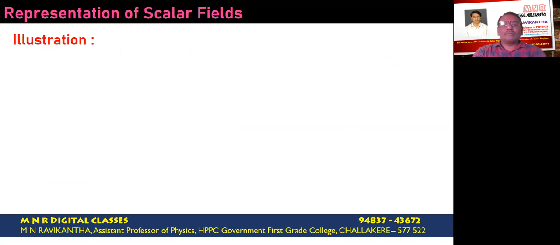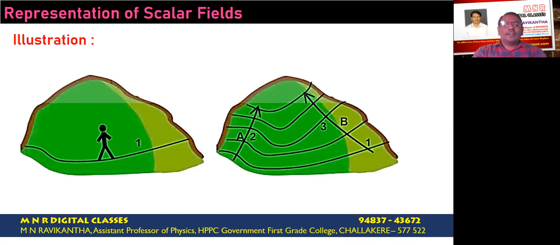Now let us consider one more illustration. Now observe, we have two figures. First, let us consider the first figure. Here we see that a person is moving along the mountain. Now observe here, the line 1 represents the locus of all such points which are at the same height from the sea level. This line represents a contour map or the level surface.